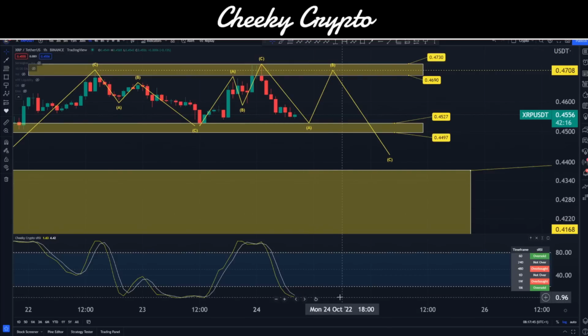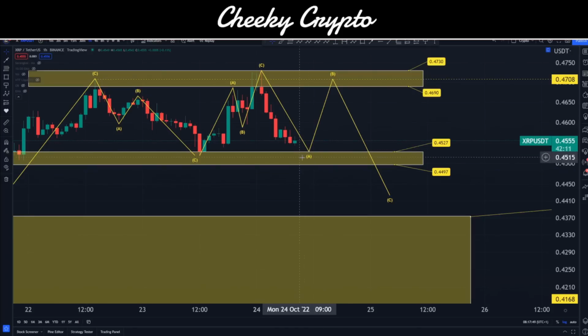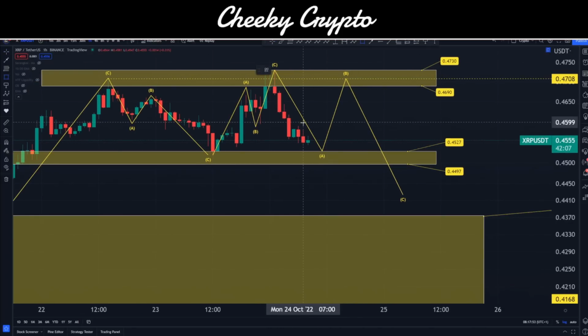And we are just about in the oversold area, so it wouldn't surprise me if we do correct down a little bit lower, and we finish off this little A wave here before bouncing on up. Now, with this, there would be a test, which we haven't really had just yet, and well, I suppose we kind of did with this wick here. I guess we could argue we would have had this little slither just here, and basically you retest this area before pulling back. So that's already met its expectations to a degree. So I'm quite happy, I think that isn't going to be a major problem for us.